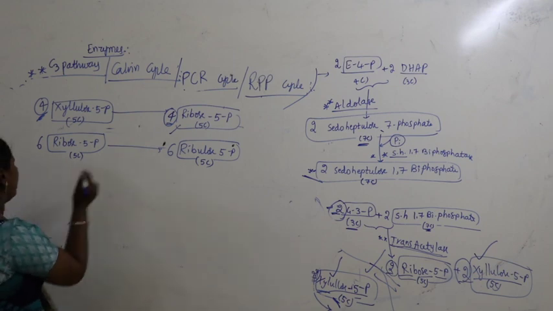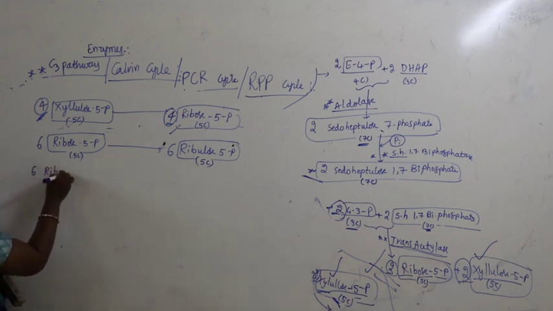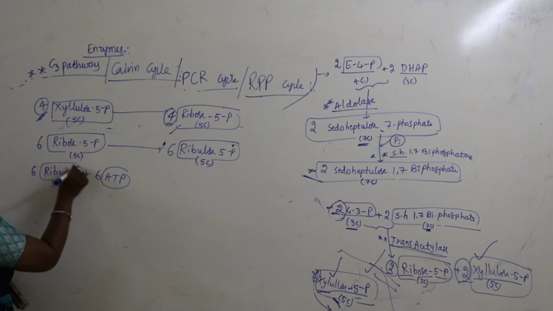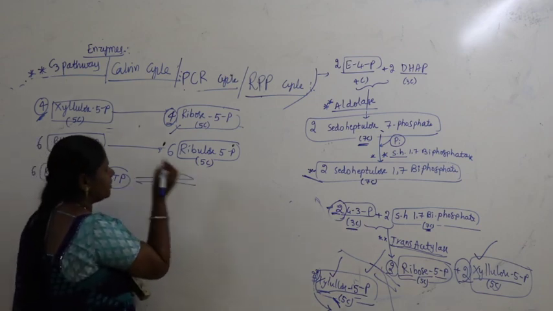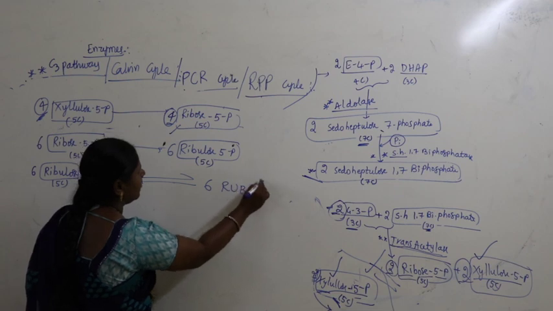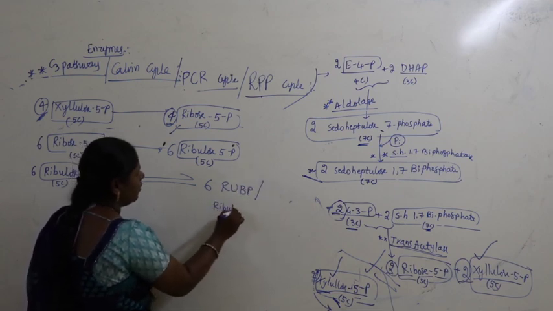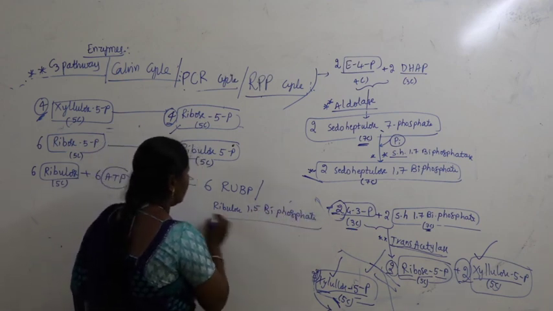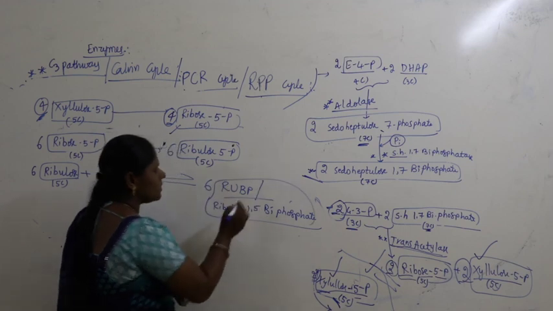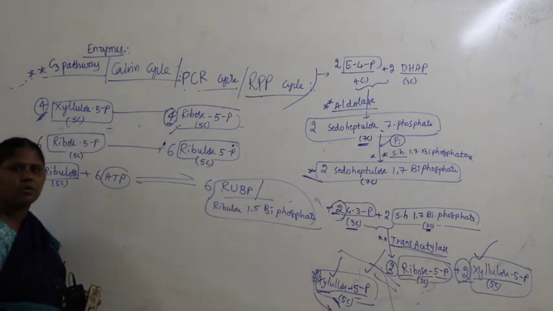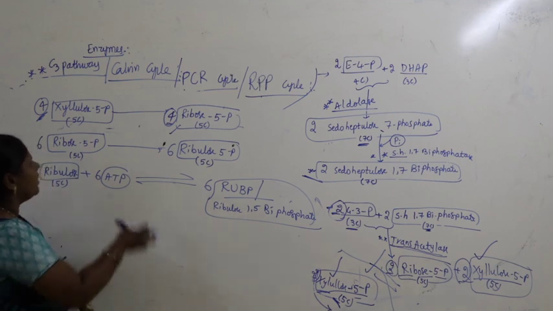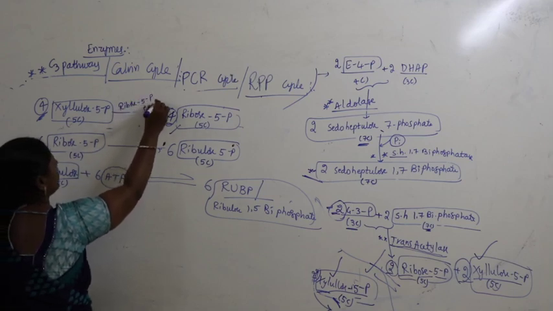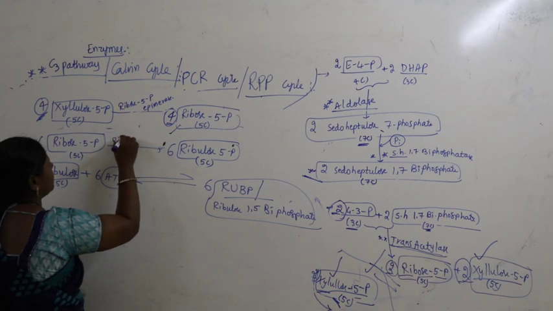Now these ribulose molecules, which are 6 in number, in the last step of conversion combine with 6 molecules of ATP. As a result, this yields the formation of 6 molecules of RuBP, or ribulose 1,5-bisphosphate. So we get back our molecule as it is into the system. That is why the step is called regeneration.